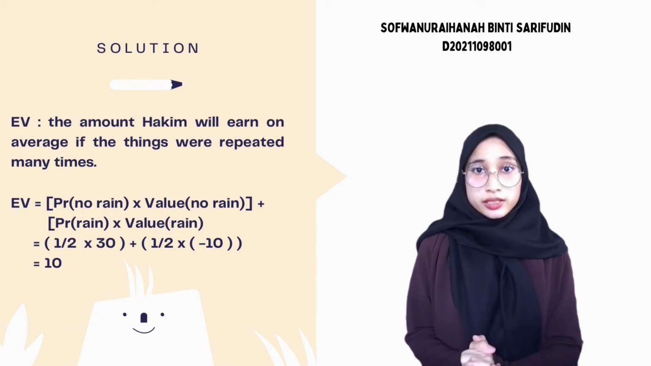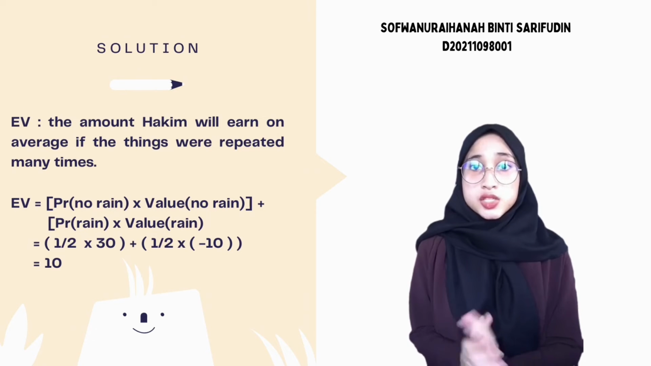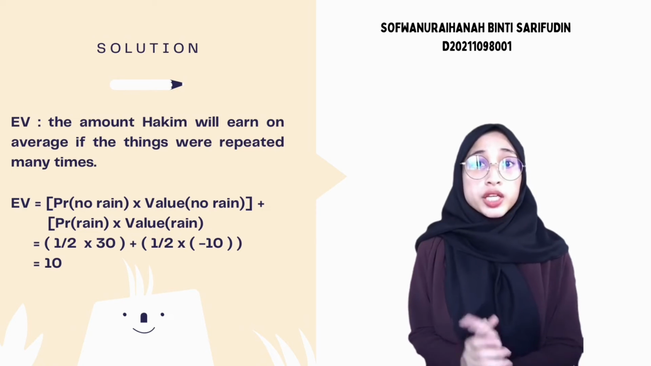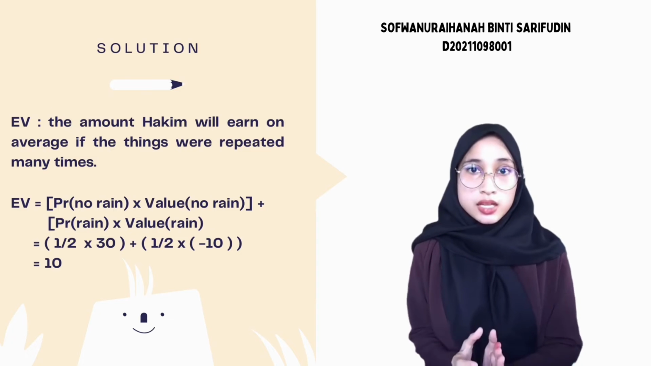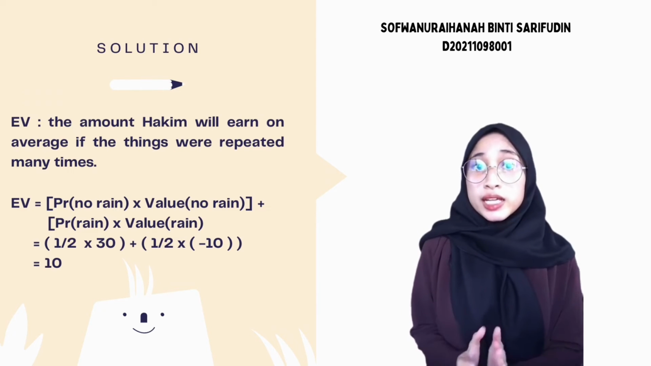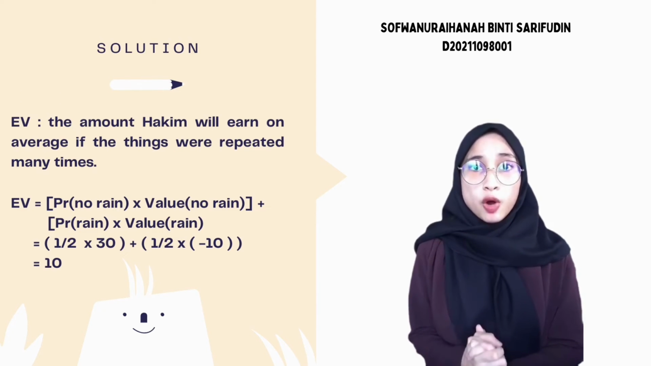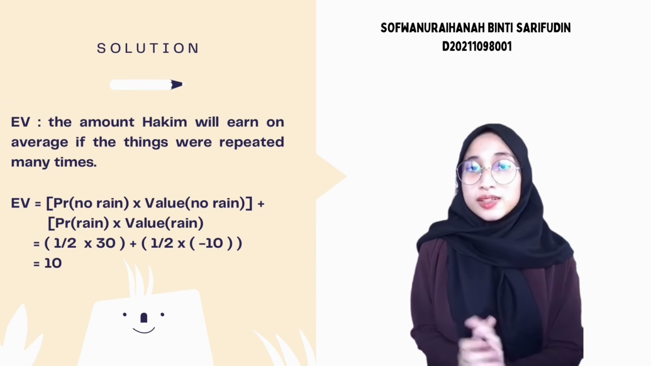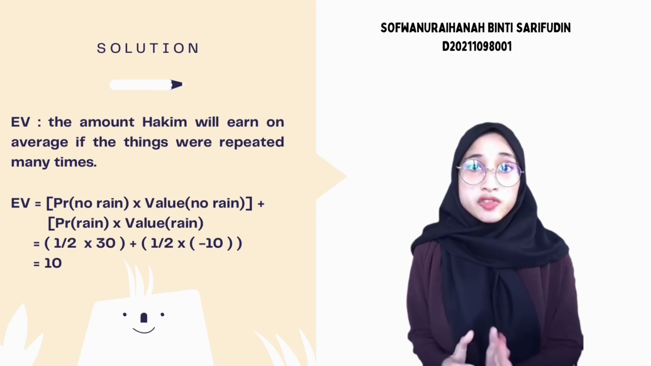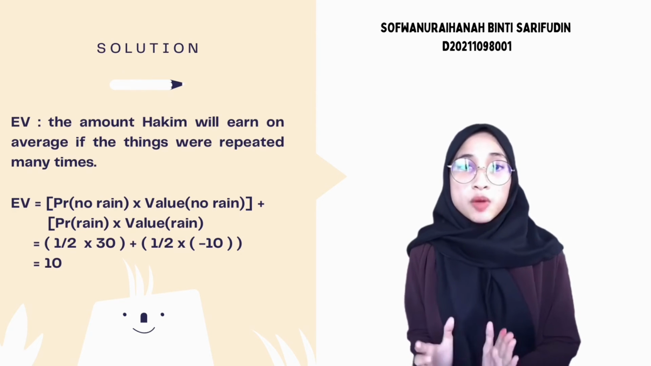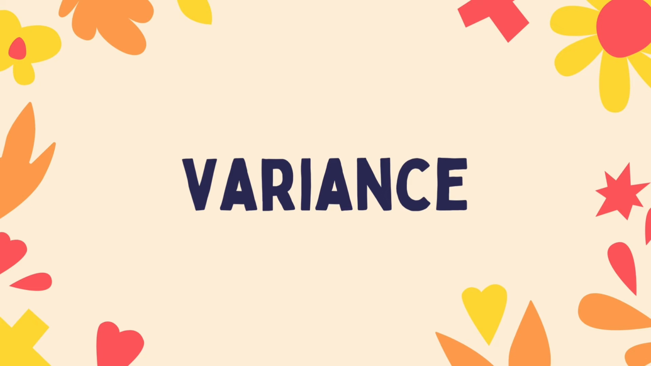In conclusion, if Hakim opened his stall many times over the years and the weather followed historical patterns, he will earn 30 at half of opening his stall without rain and will get negative 10 at the other half of opening his stall when it rains. Thus, he will earn an average of 10 ringgit per stall over a long period of time.